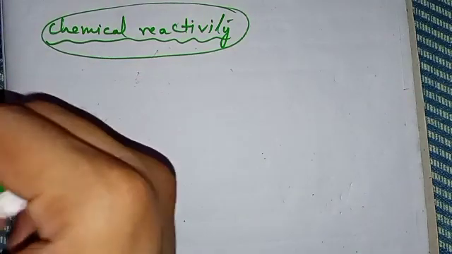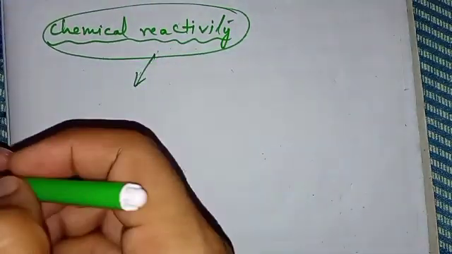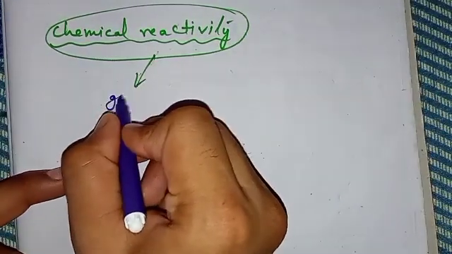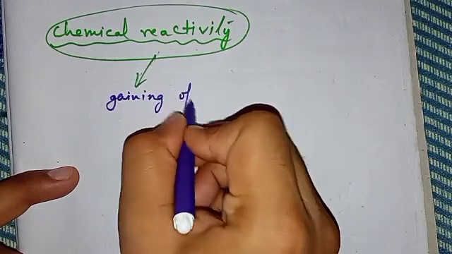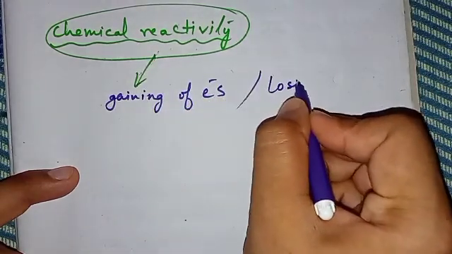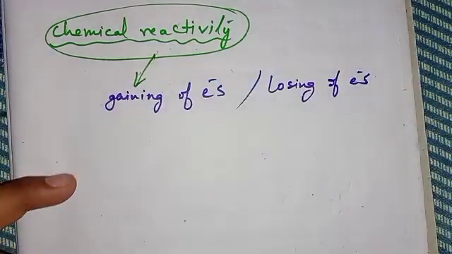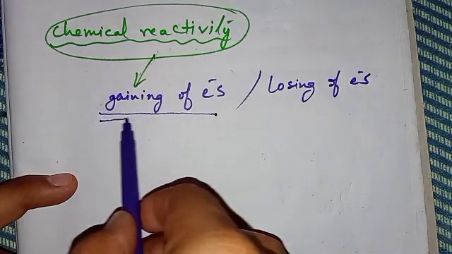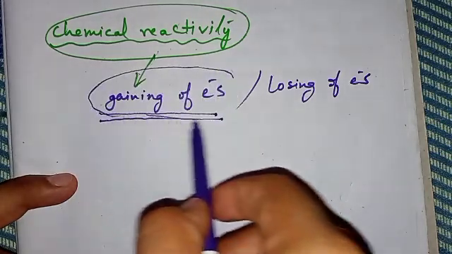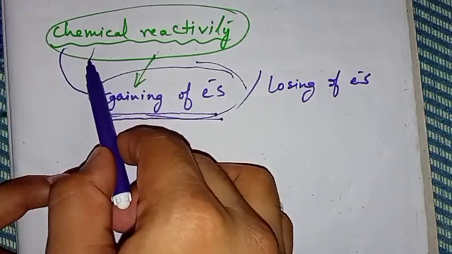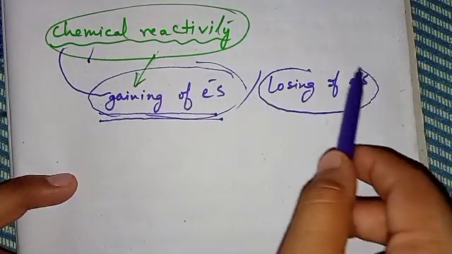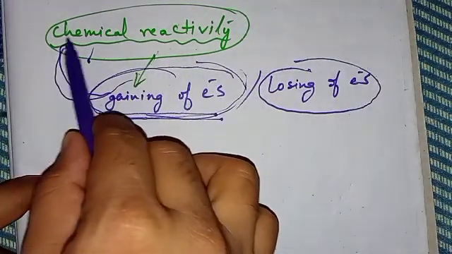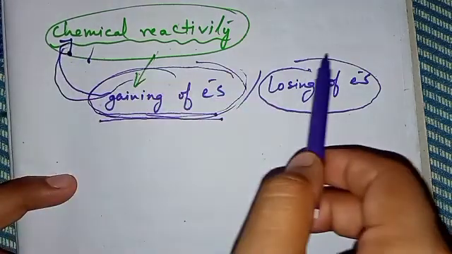2 things, my dear student. What is that? 2 things. And what are they? Do you know? Can you recall? Yes. Gaining of electrons or losing of electrons. Easier the atom gains an electron, more chemically reactive.